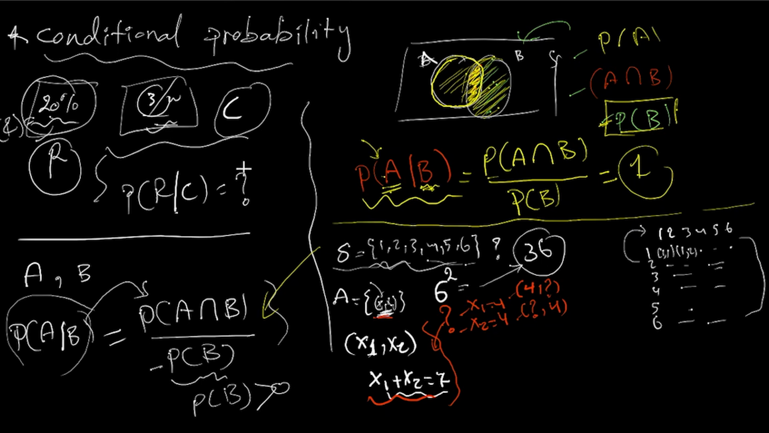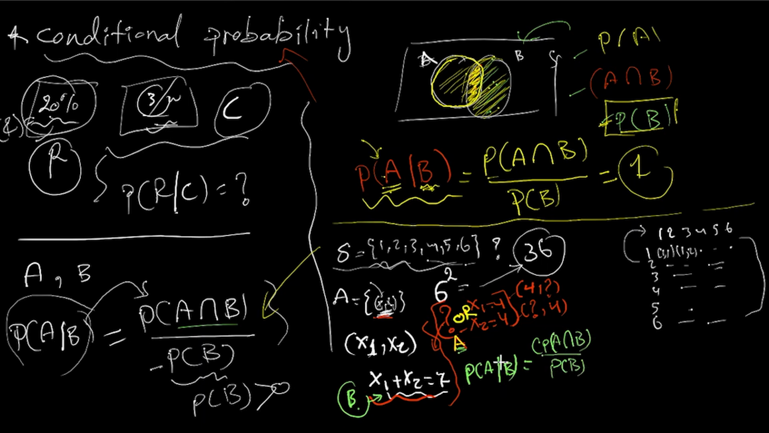Let's translate this to a conditional probability. Let's say this is event A, which is x1 could be 4 or x2 can be 4. This is the first event. Event B is this one, that the total sum of the pair is equal to 7. Now, what we want to find is the probability of A given that B has occurred. Following what we said just now, it is the probability of A intersect with B divided by the probability of B. That's what we know so far.